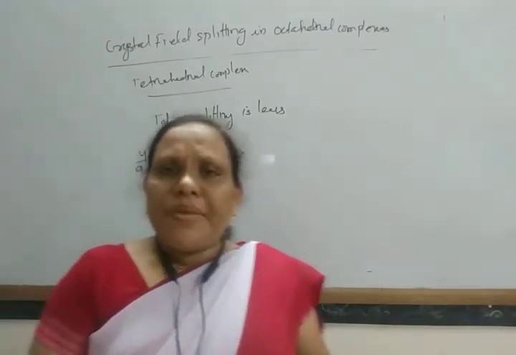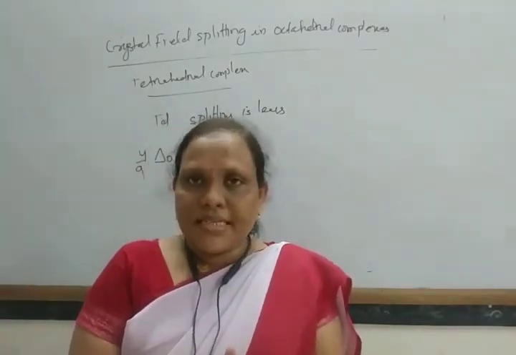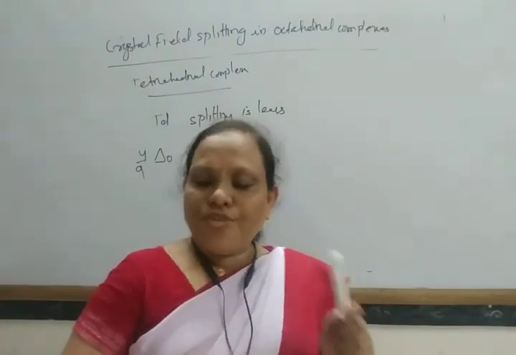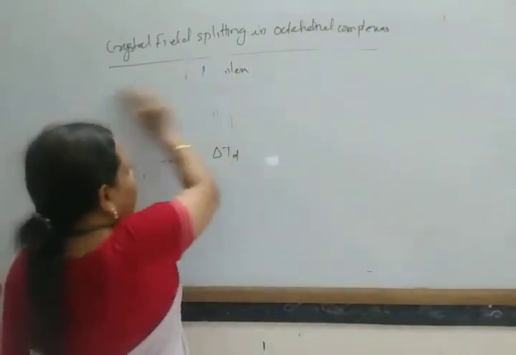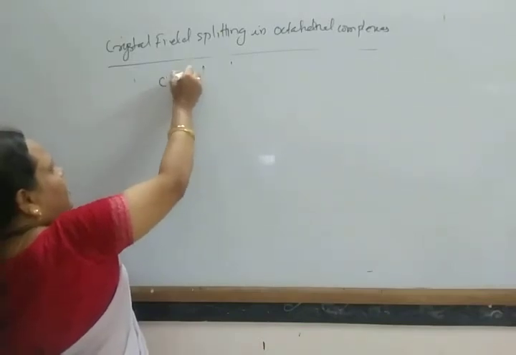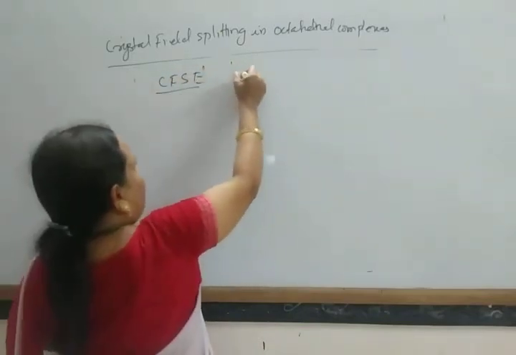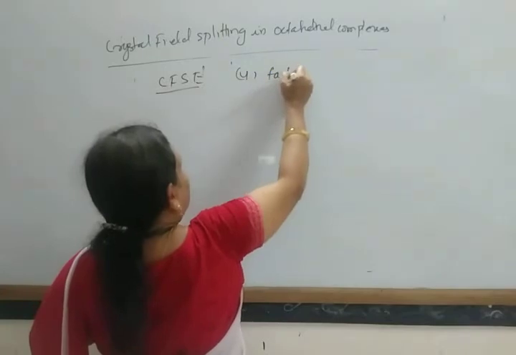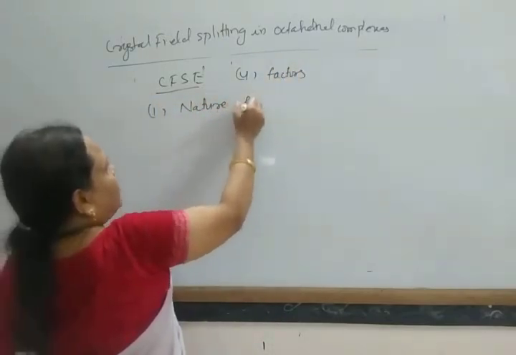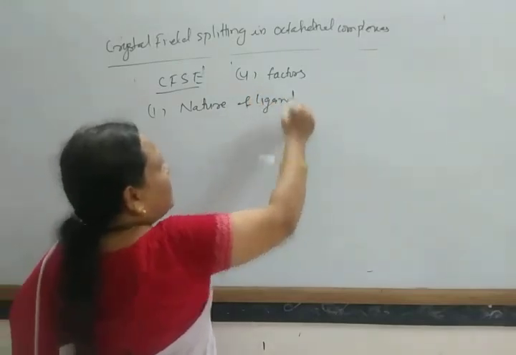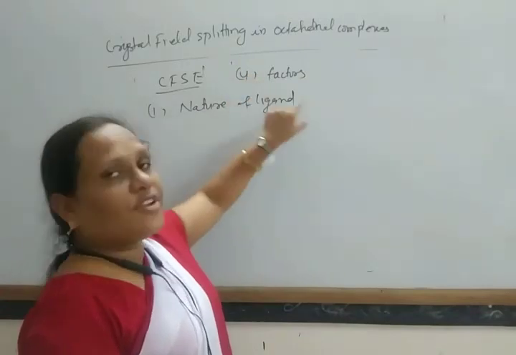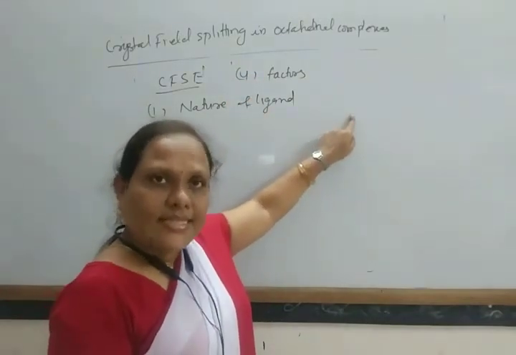Okay, so how much this splitting takes place and what is this crystal field splitting energy, that depends on 4 factors. CFSE depends on 4 factors. 1. Nature of ligand. If the ligand is strong field, then splitting is more. And if the ligand is a weak field ligand, then the splitting is less.